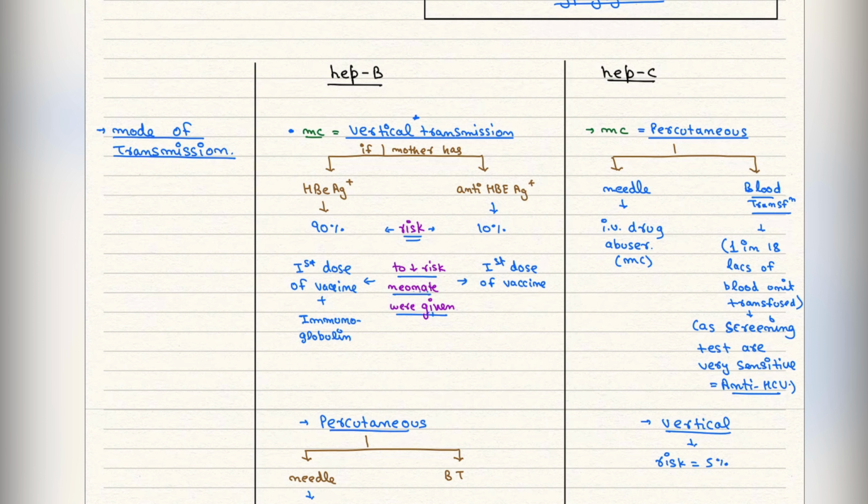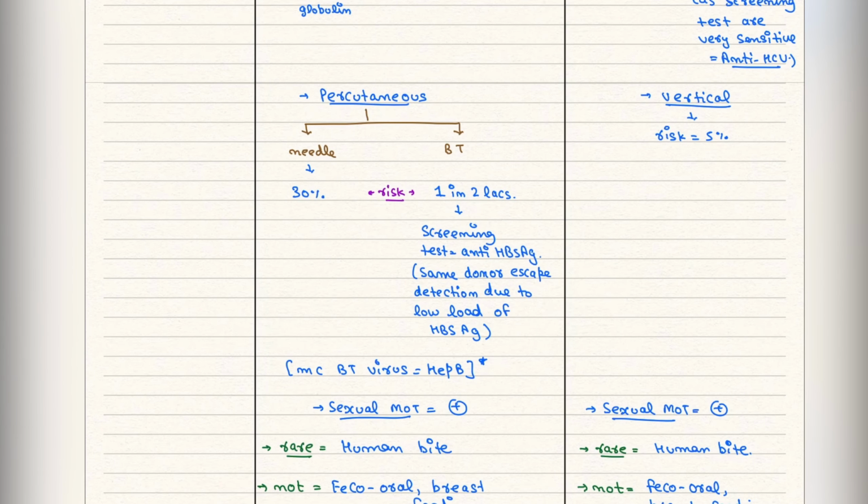On the basis of what is going to be found, the treatment will be decided. So if HBe antigen is found, then the first dose of vaccine देंगे and immunoglobulin देंगे. If anti-HBe antigen मिल रहा है, then only vaccine is given. Hep B में percutaneous is also there, but risk is less as compared to Hep E.